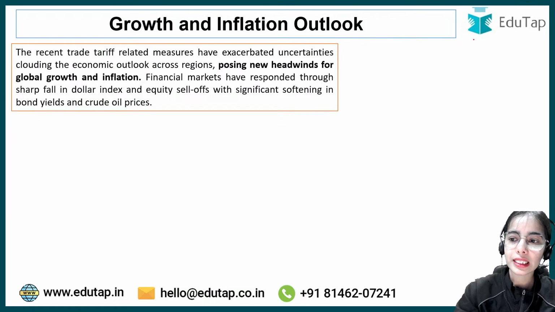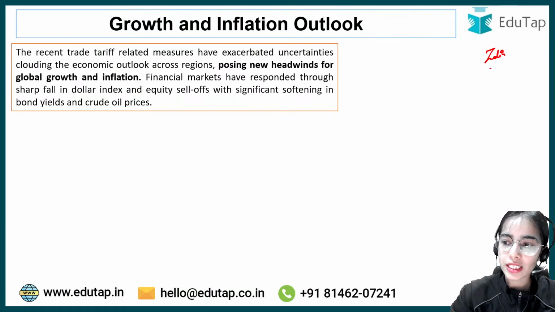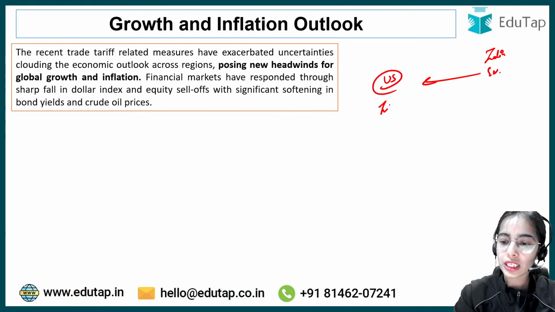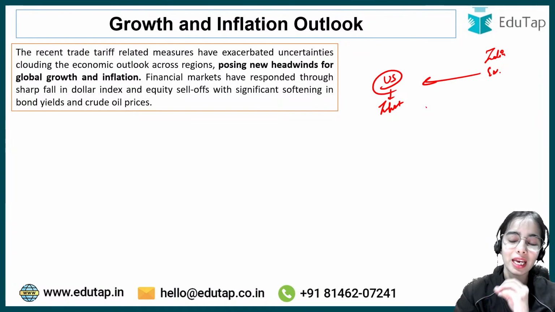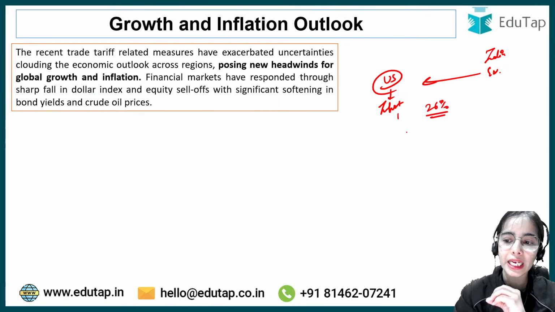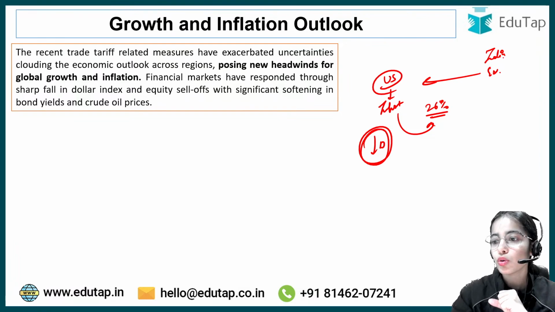So you can understand that India was exporting a product to the US. Now on imports, the US was importing the product, and the US has imposed heavy tariffs. Very heavy tariffs have been imposed by the US, and that is going to reduce the demand for the imported goods from India. So the export will reduce from India.